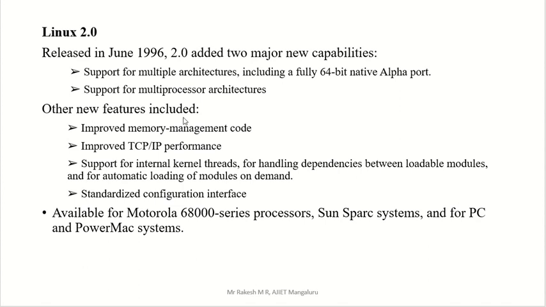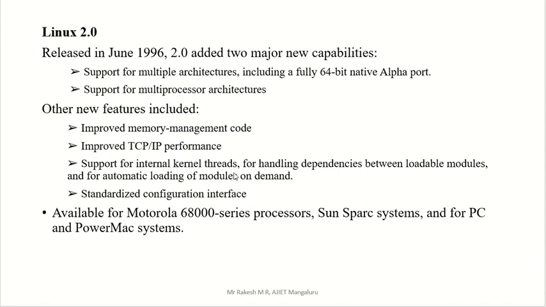Other than these two capabilities, there are some new features compared to the previous version: improved memory management code, improved TCP/IP performance, support for internal kernel threads (a thread is a part of a process), handling of dependencies between loadable modules, and automatic loading of modules on demand. A module is a part of the operating system code.